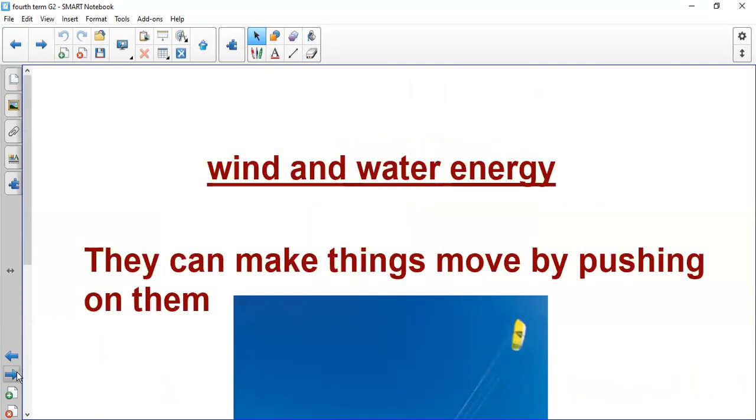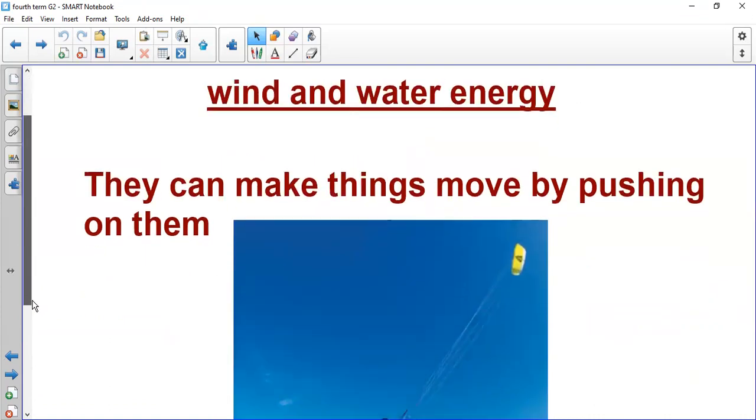Another type of energy is caused by wind and water. Wind and water energy make things move by pushing them. How will the airplane fly? The airplane will not fly if we don't have wind energy, the air. How will you fly your kite without the air? And we also have water energy that helps the ship to move, right? If you go sailing, you will not be able to go sailing without water energy. So both wind and water energy help things move by pushing them.